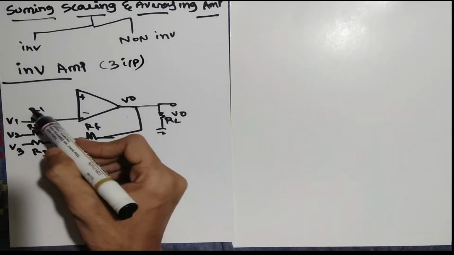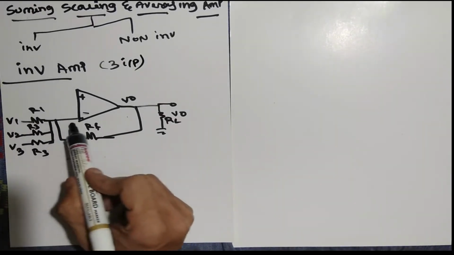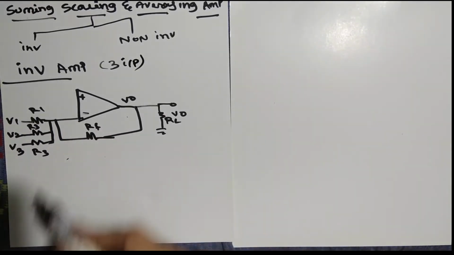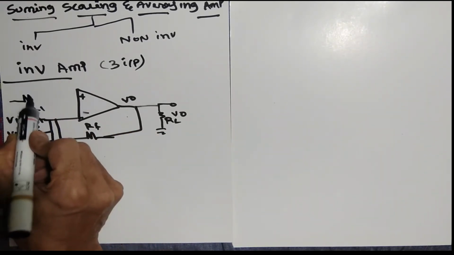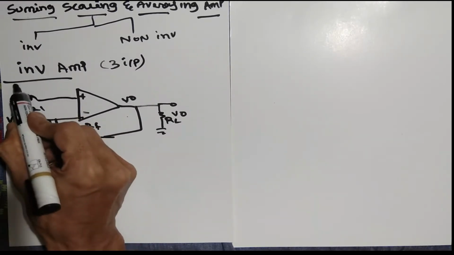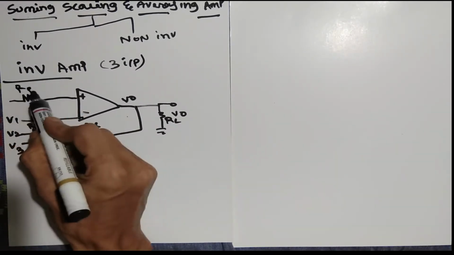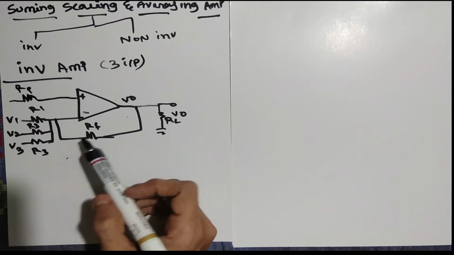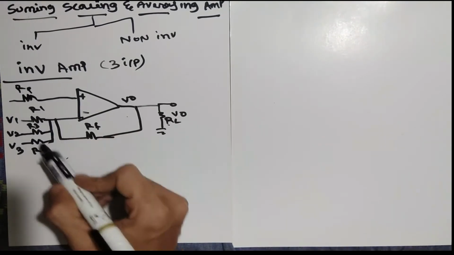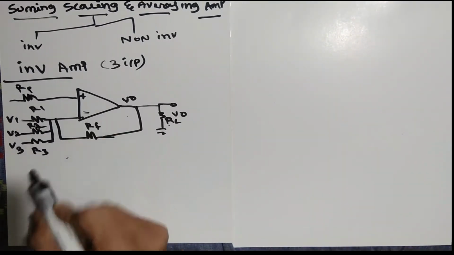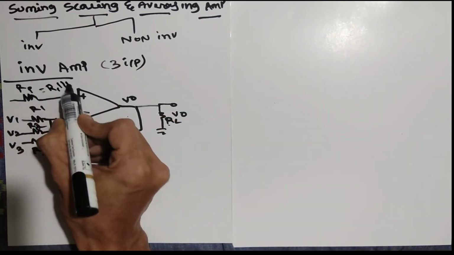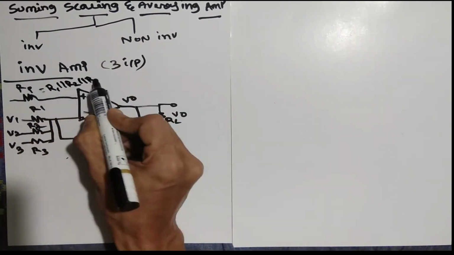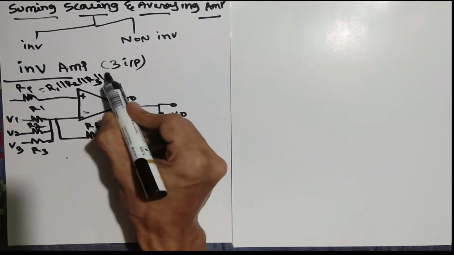Each input has some resistance and is connected to the negative terminal, then RF. For the positive terminal you can directly connect to ground, or you can use one resistor. This is actually not compulsory. I am calling this resistor RP. So what is this RP? It is the parallel combination of all the resistances here excluding RL. So the resistances R1, R2, R3 and RF. So RP becomes R1 parallel to R2, parallel to R3 and parallel to RF, okay.